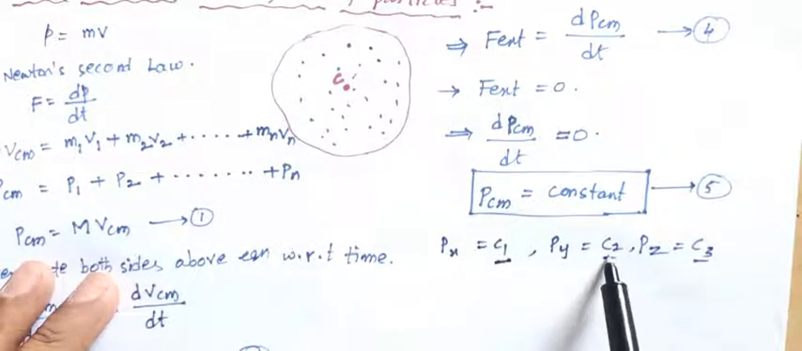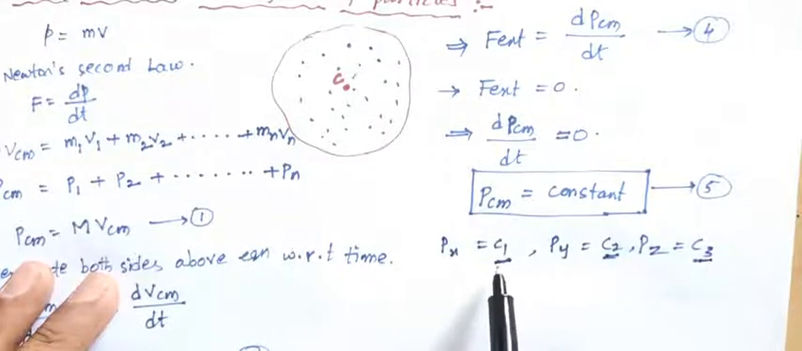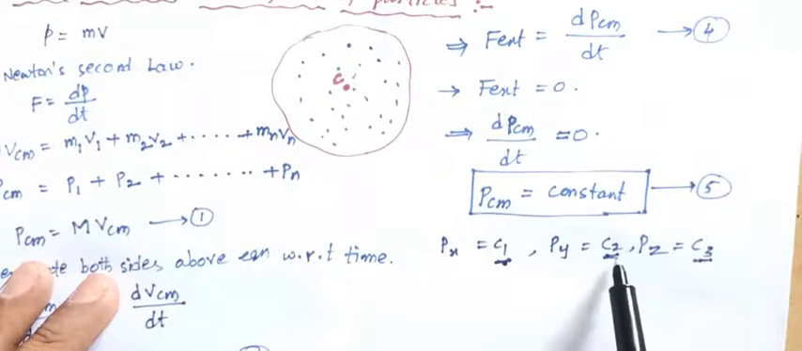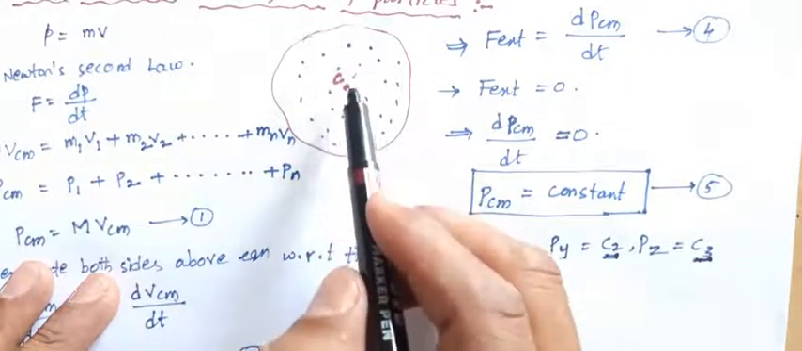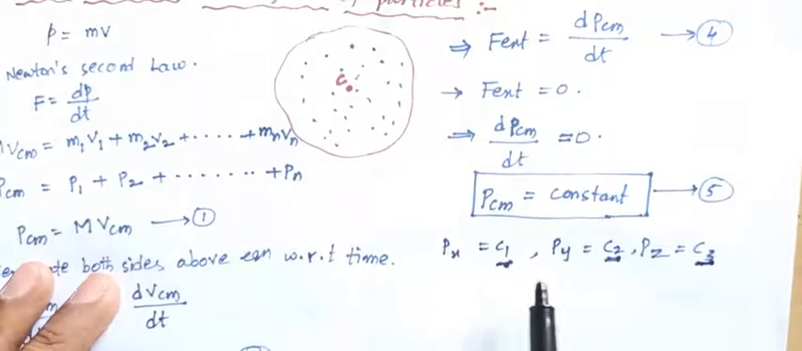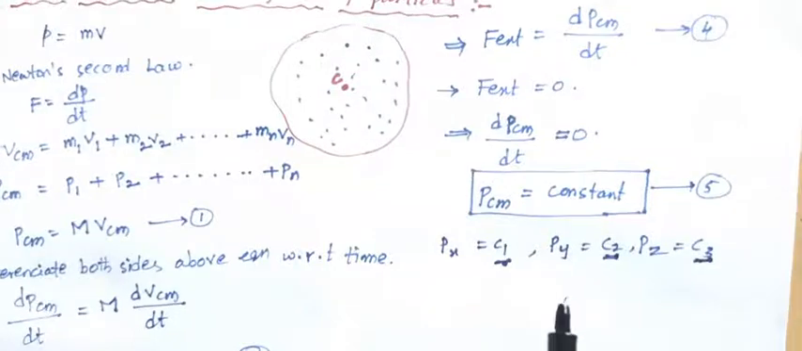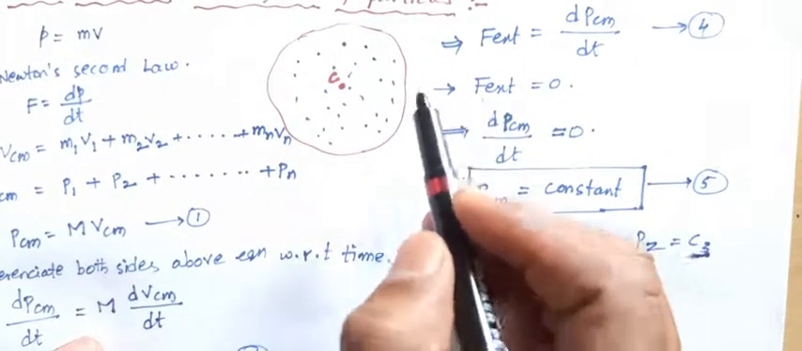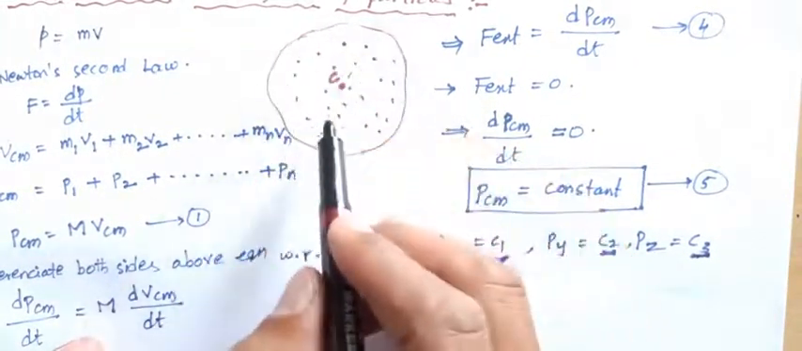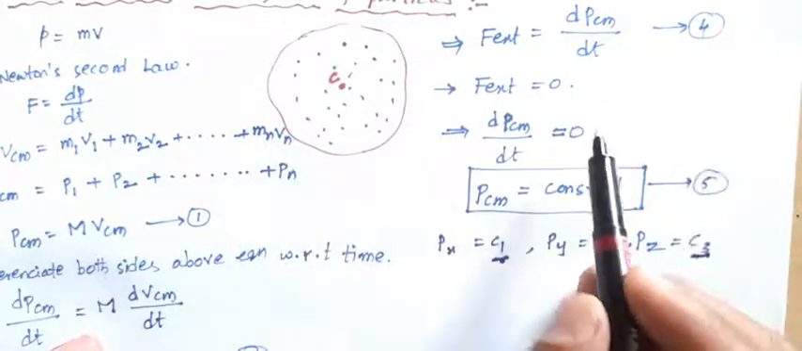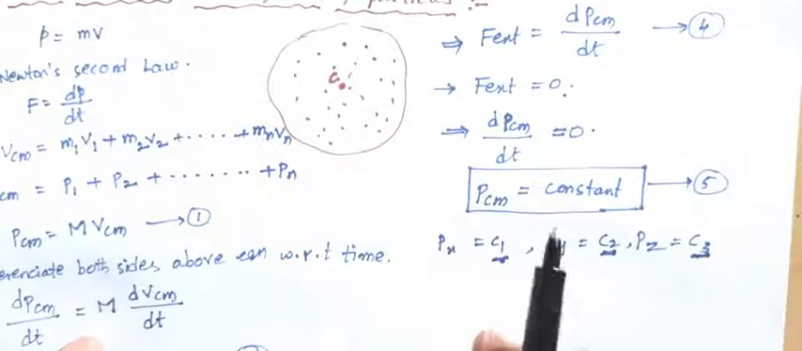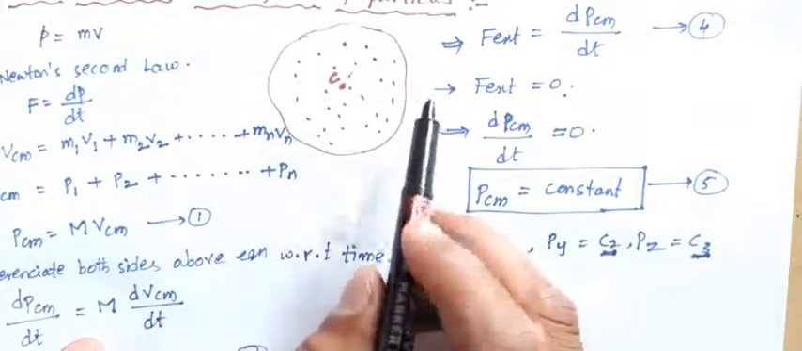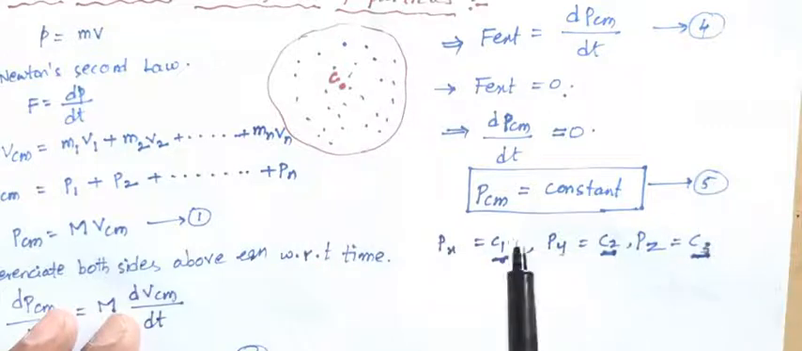Here the constants C1, C2, C3: one is the x direction constant, one is the y direction constant, one is the z direction constant, of the center of mass. Okay, so when the external force on the system of particles is 0, there is no external force. So what happens? The center of mass is constant.